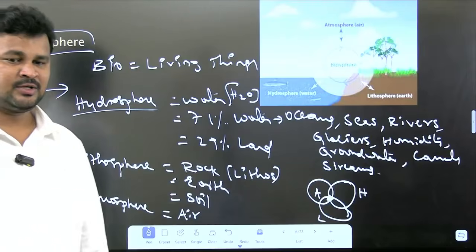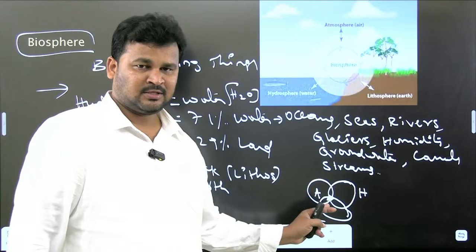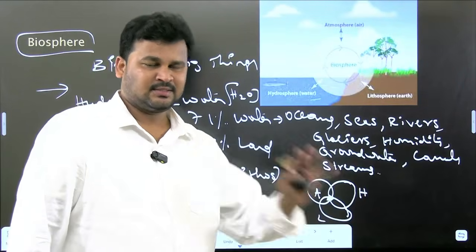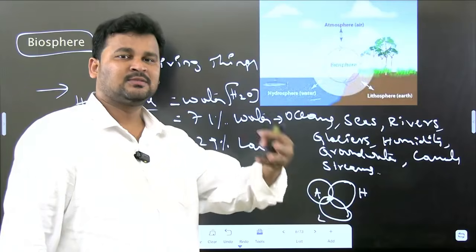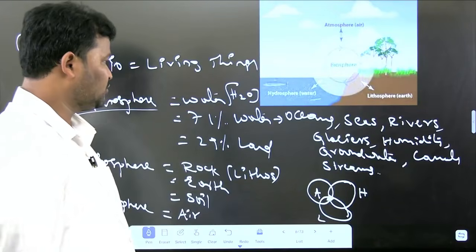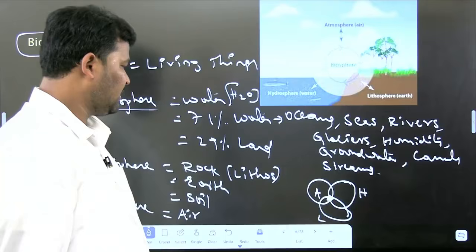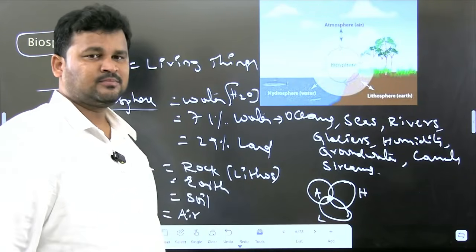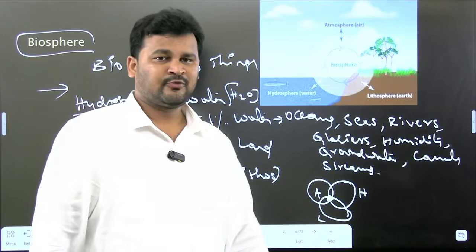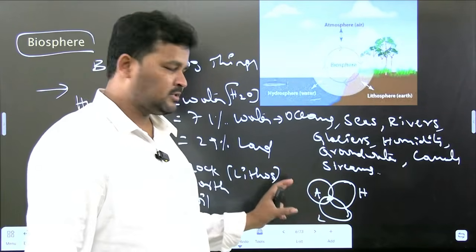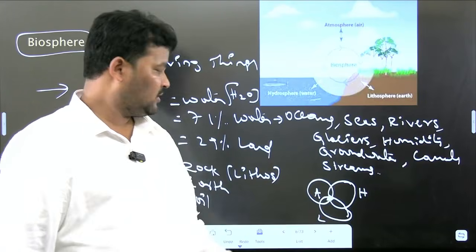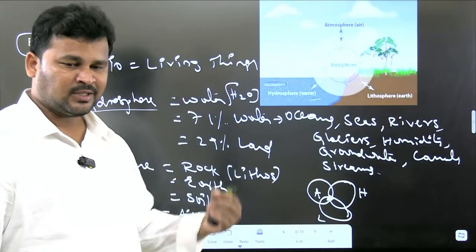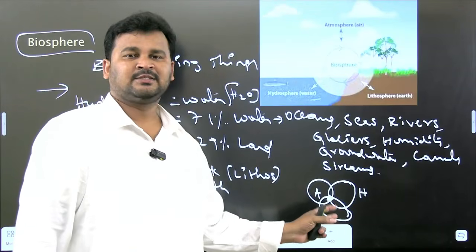So finally, what is biosphere? Biosphere is a place where living things are sustaining and living. Bio means life. If any sphere is missing from these three, there won't be any existence of biosphere. For the formation of biosphere, there must be an interaction of all these three spheres.